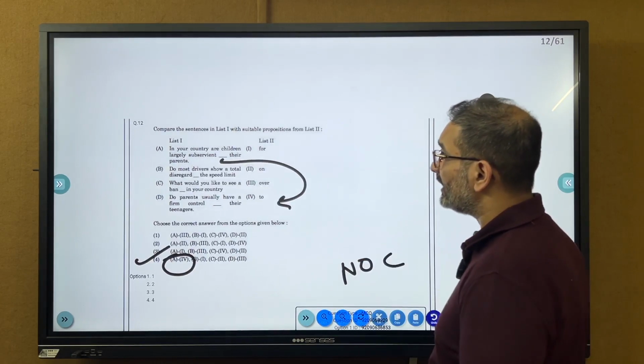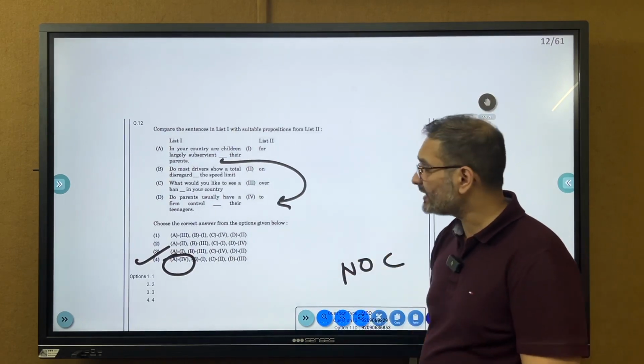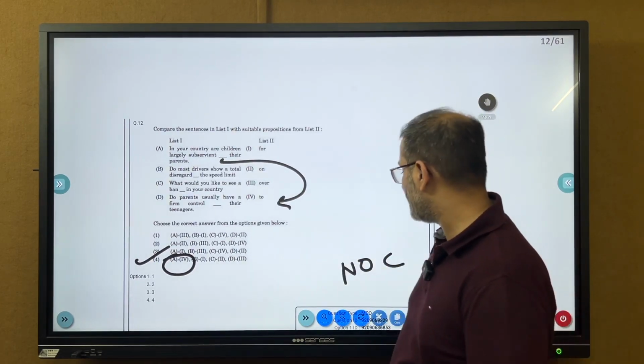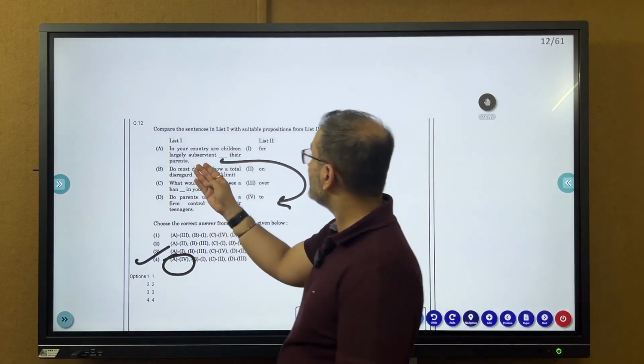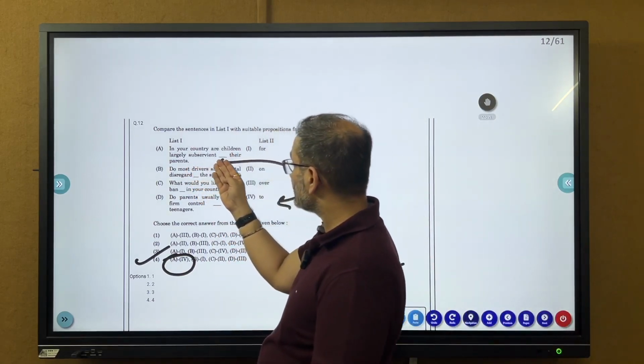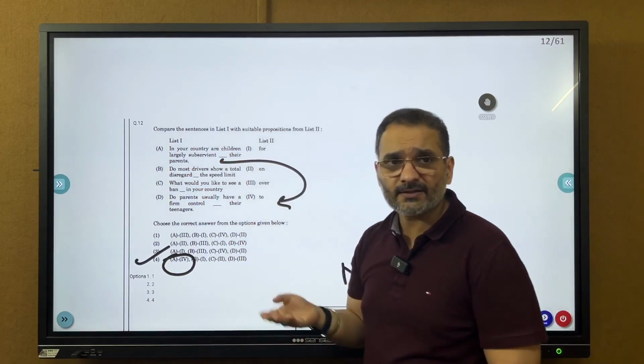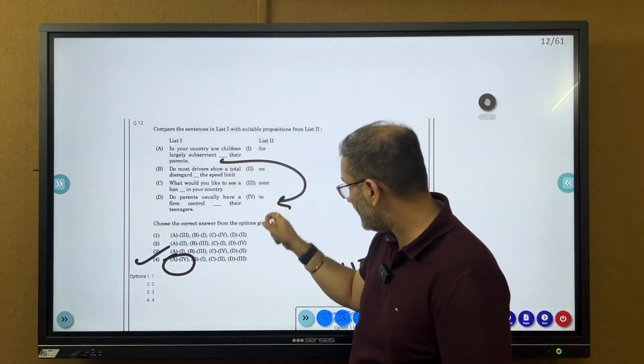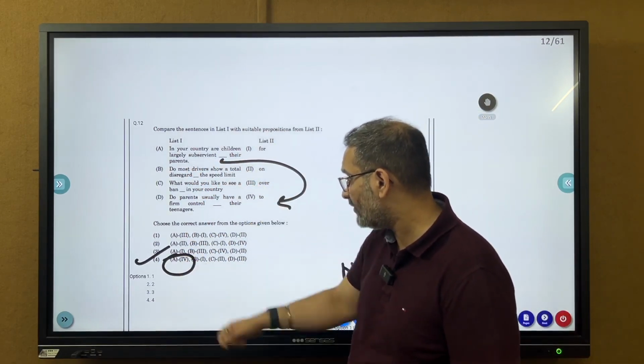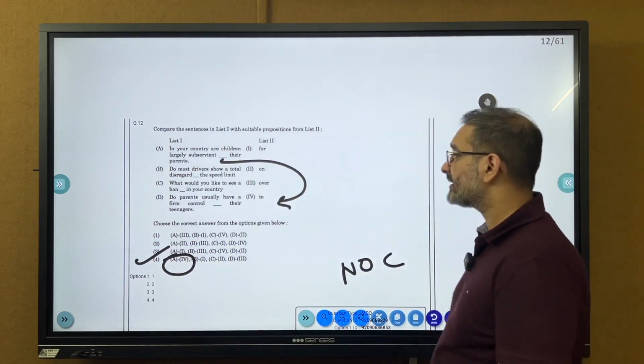And again, now it says यहाँ पे comprehension का sub question है, but you can solve it independently also as well. In your country, are children largely subservient to their parents. That is what the correct answer is going to be. So A goes to 4. Certainly there is only one option and I believe that they have marked it correctly as well.